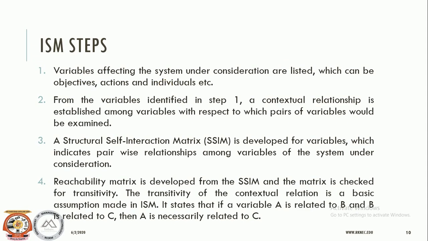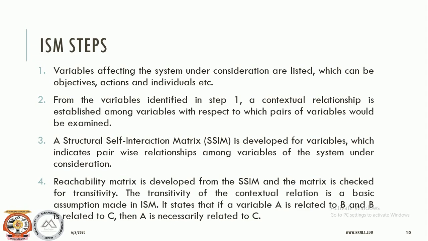Means the variables which serve your objective, or which are related to a particular action or a particular individual; you need to identify the variables that have some kind of effect while making a decision. Second step: from the variables identified in step 1, a contextual relationship is established among the variables with respect to which a pair of variables would be examined.